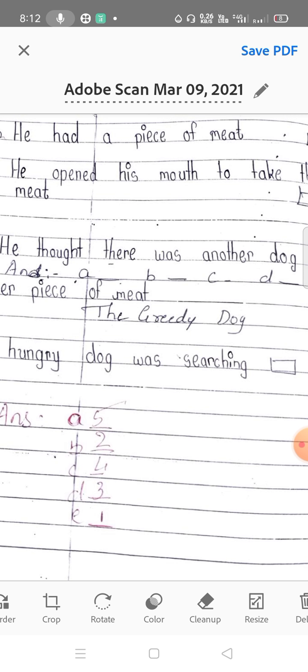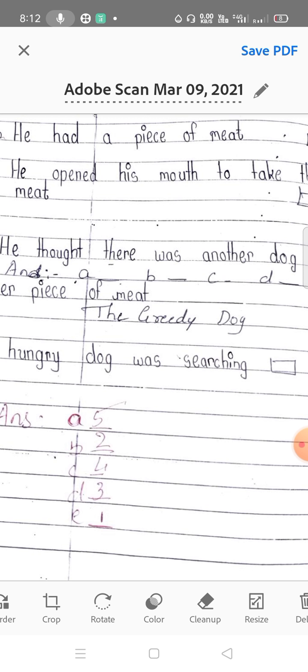D, third: he thought there was another dog with another piece of meat. C, fourth: he opened his mouth to take that piece of meat. Then fifth, A. The greedy dog lost his piece of meat. This is a sequence. Here is the answer. You have to write that sequence on the line under this one.